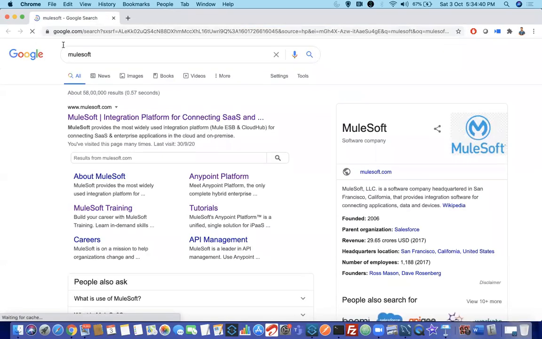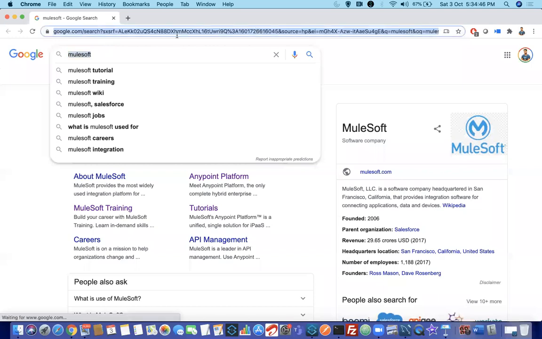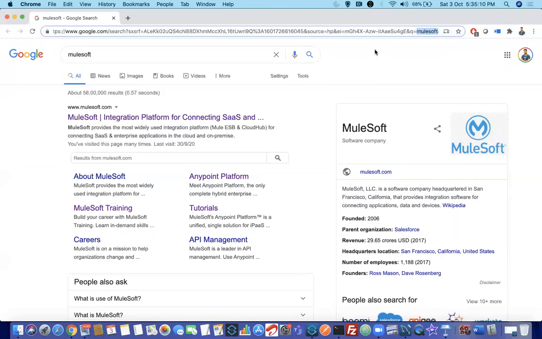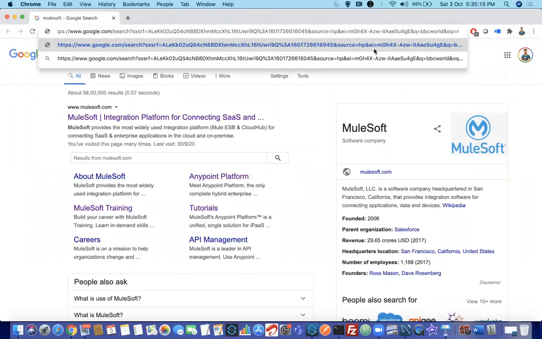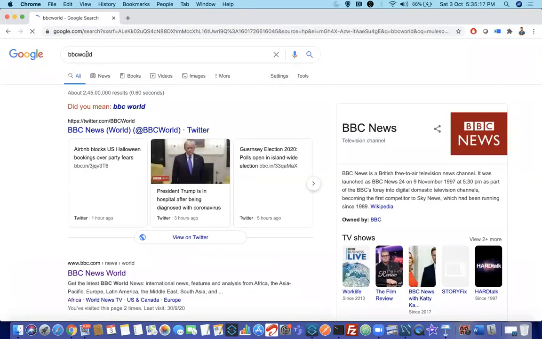Okay. So now you should also understand that there is some MuleSoft here, right? There might be something they are passing here in the query parameters. Usually the query parameter for this will be q. You can see here there is something called q equal to MuleSoft. That means they want to pass whatever we are searching in q. That's how they have coded. Those are query parameters. Now, if I change that MuleSoft to BBC World, you see in the search tab that BBC World is displaying.